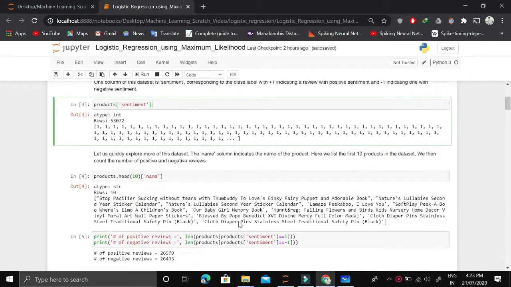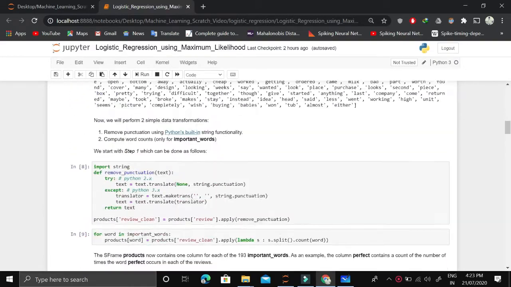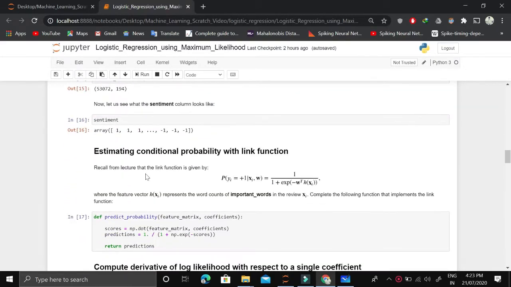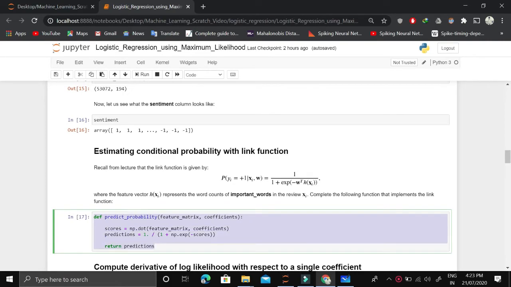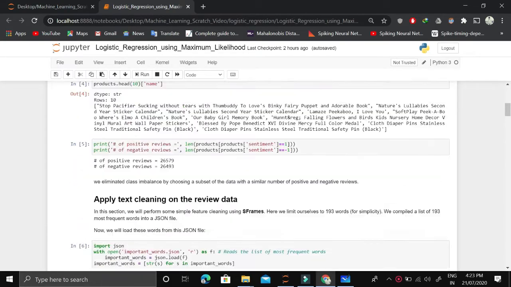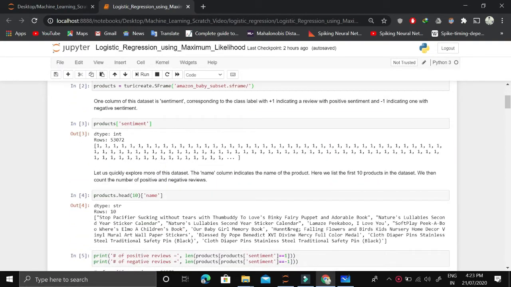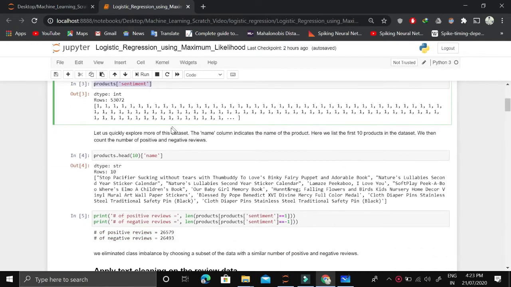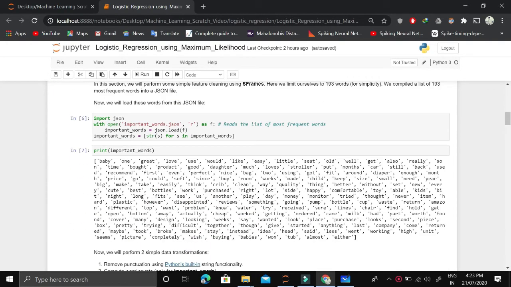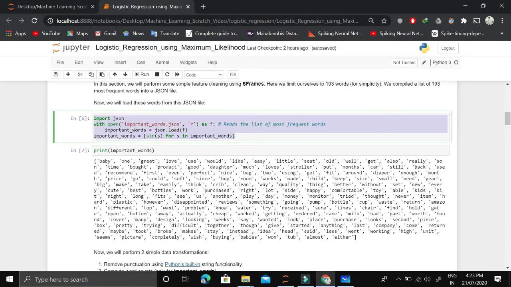So we don't have to work on that part because it's more of a data specific thing. We can start directly from this part where we have to just apply logistic regression, but let me go through all of this. Okay, so we have sentiments in the form of 1 or minus 1. This is sentence. We first of all look at the most important words stored in the JSON file.